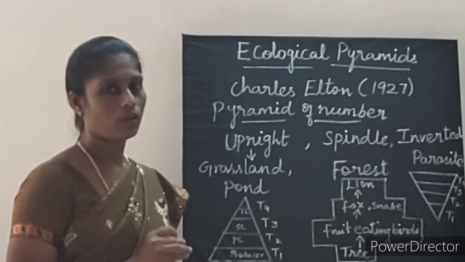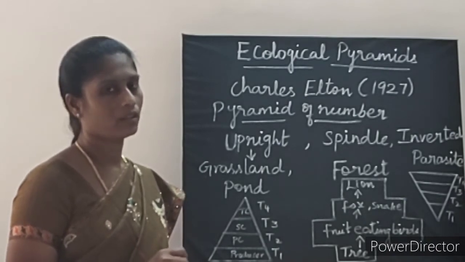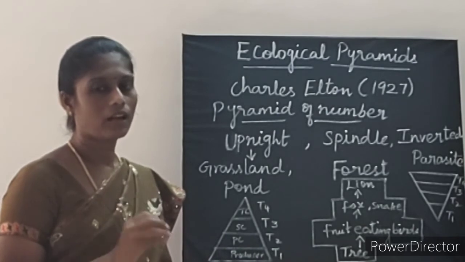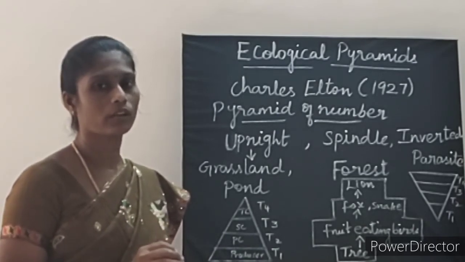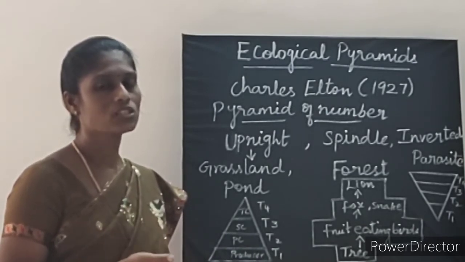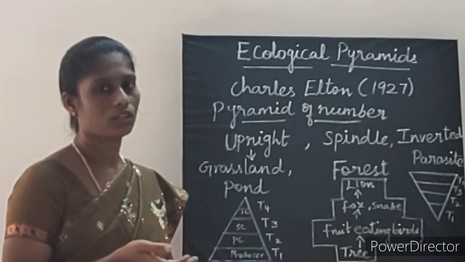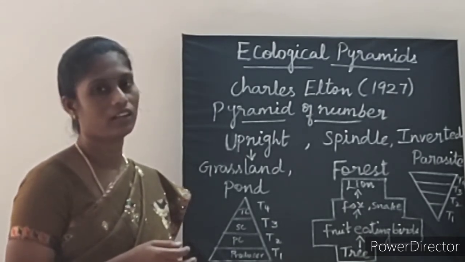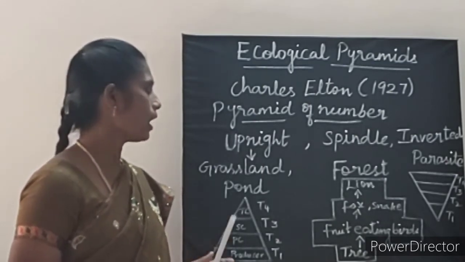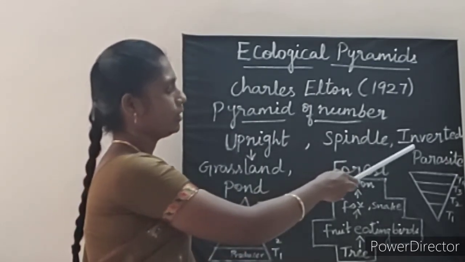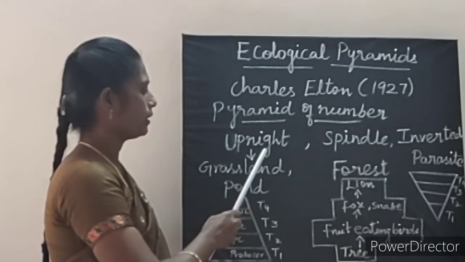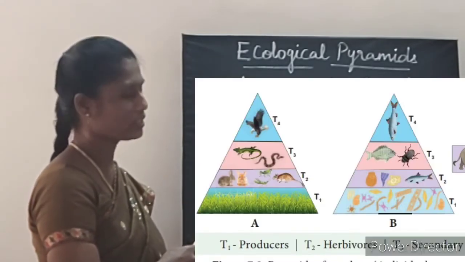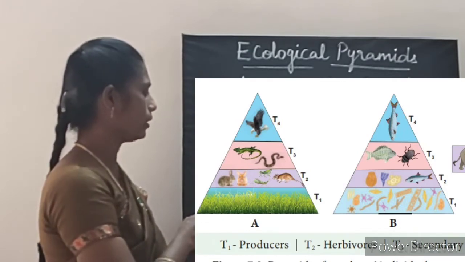Now let us learn what is pyramid of number. Pyramid of number means graphical representation of the number of organisms present at each trophic level. That is called as pyramid of number. This pyramid of number is again divided into three types, namely upright, spindle and inverted. What is upright? Example for upright is grassland and pond ecosystem, the best example for upright ecosystem.